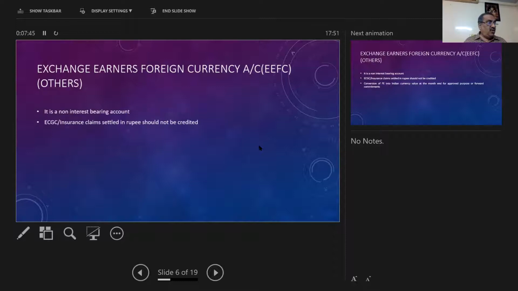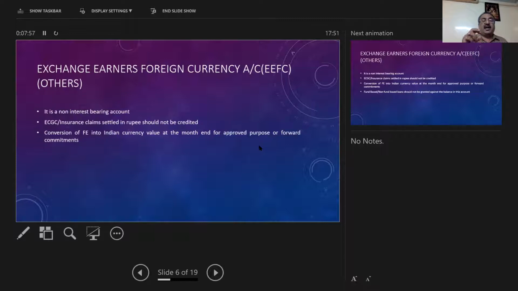Then you can convert at the month end. This foreign exchange account can be converted into rupee for the approved purpose. If there is any approved purpose, then the fund, not in the middle of the month, at the end of the month, they can convert this foreign exchange amount to the extent of the approved purpose. The money can be converted into rupee. Then no loan, no funded and non-funded advances should be granted against the balance in this account. This is also very, very important, because no loan is allowed against EEFC funds.